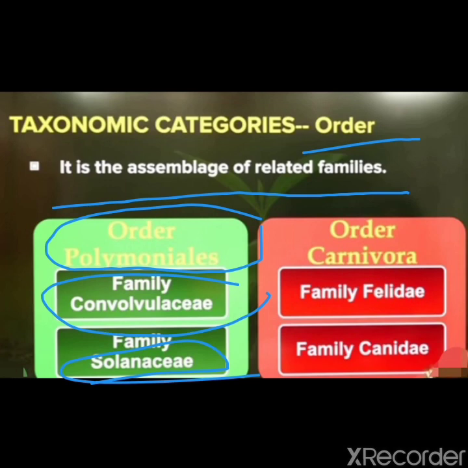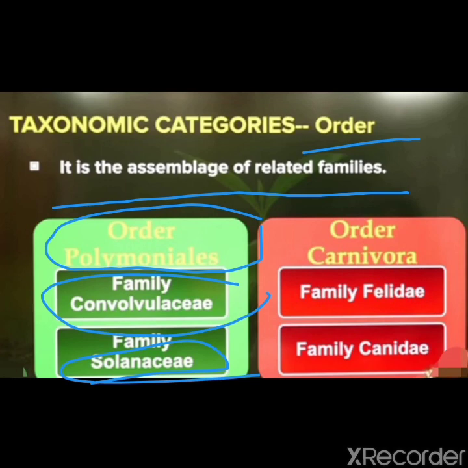Clear, children? So many families come under this order. Example: family Convolvulaceae, family Solanaceae, family Boraginaceae, family Hydrophyllaceae, family Polemoniaceae. All these are in the same order because they share some common features, and the order is Polemoniales.